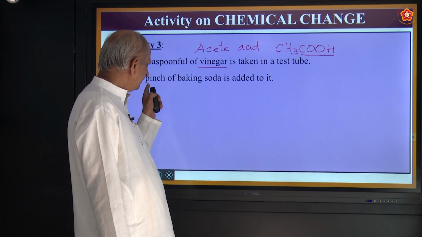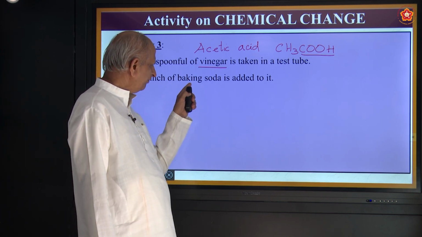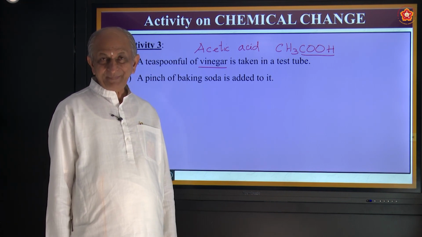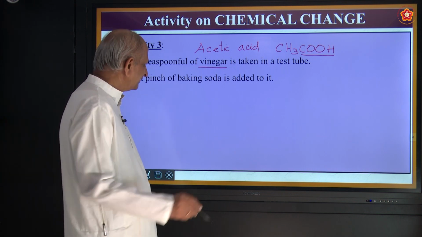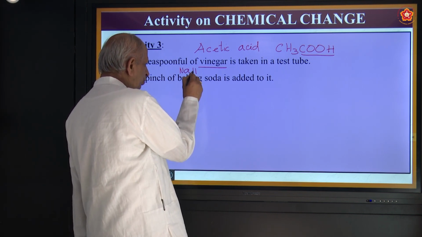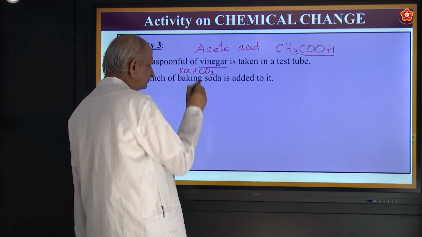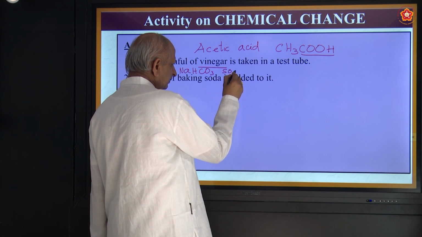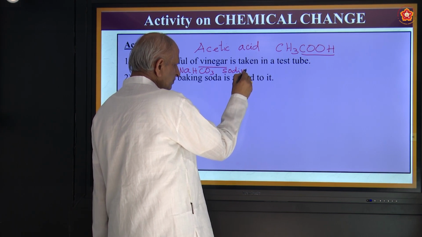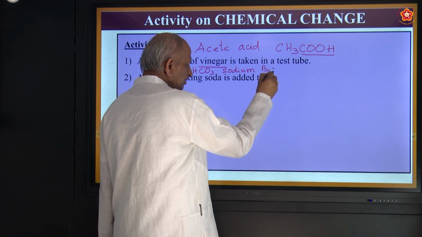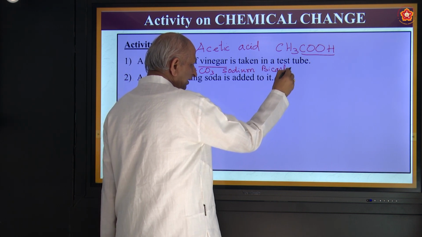To that vinegar, what you must do? You must add a pinch of baking soda. Why is it called baking soda? It is used in kitchen, also called sodium bicarbonate. So, baking soda is nothing but sodium hydrogen carbonate also you can call, or you can call sodium bicarbonate.